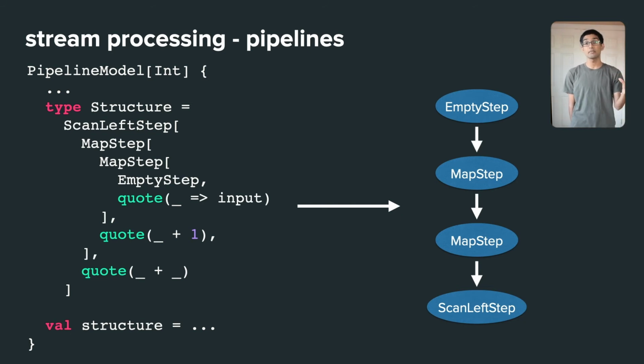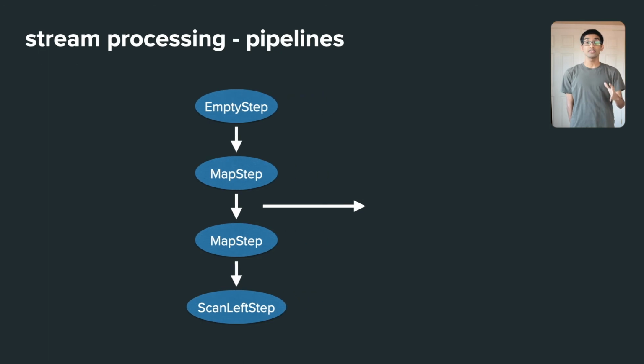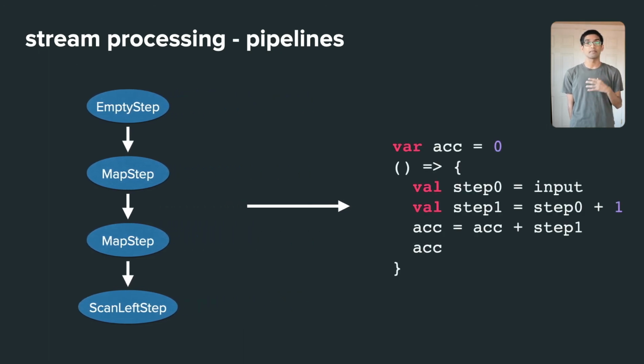We take the structure type and convert it into a graph. In this case, we see that the graph is actually just a linked list, so we have a simple pipeline here. We traverse this graph and generate the code for every step of the transformation. At this point, we apply fluid quotes APIs to splice every transformation fluid function with the argument set to the results of the previous step. Once this graph traversal is done, we have a full AST of the fused pipeline that will be spliced into the user code at compile time.